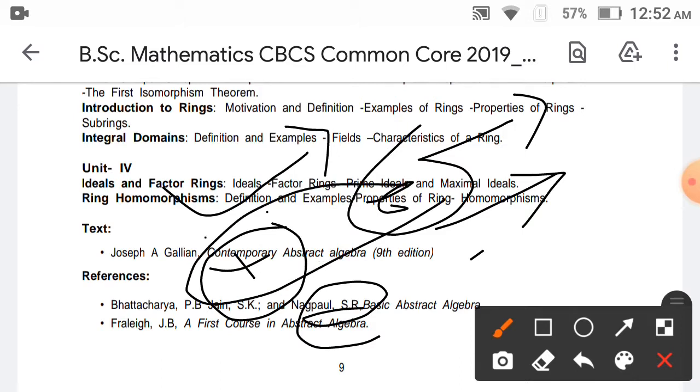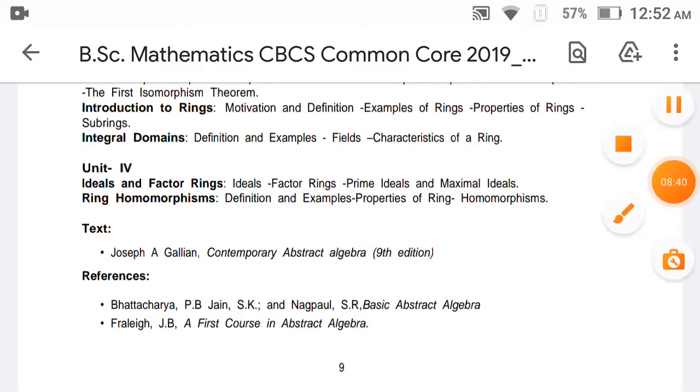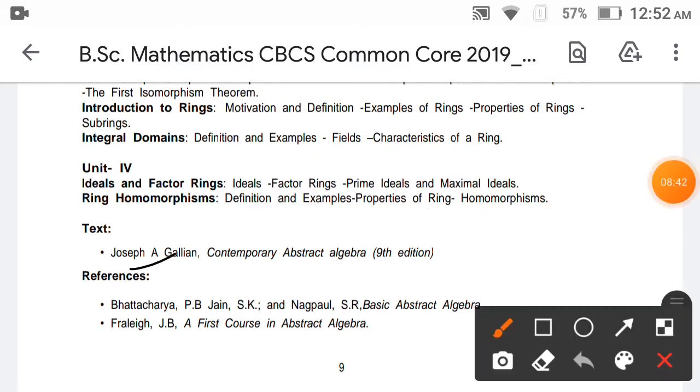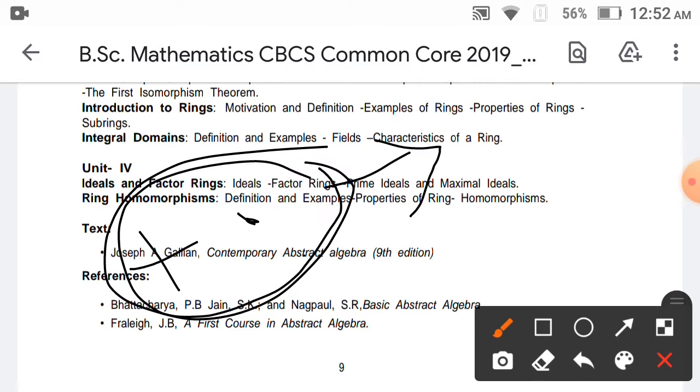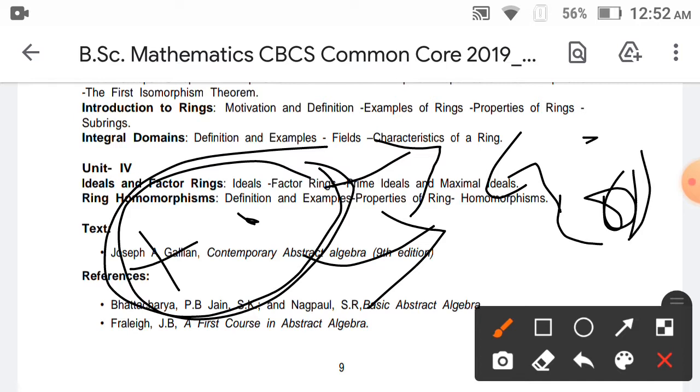A ring uses addition and multiplication at a time, but a group uses only one. If you use both addition and multiplication, it is known as a ring.